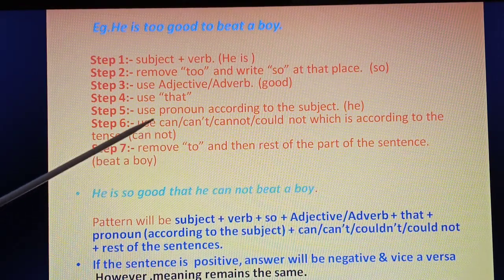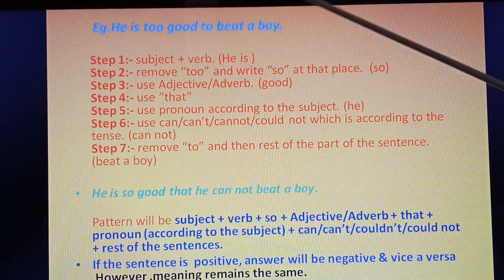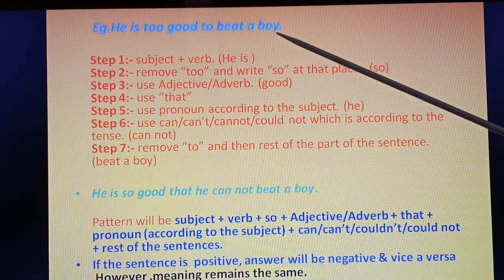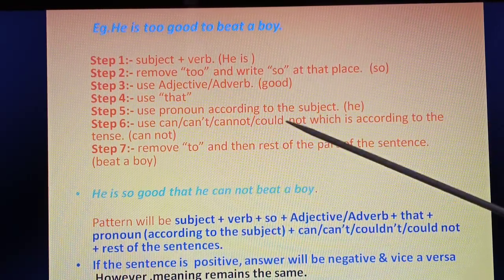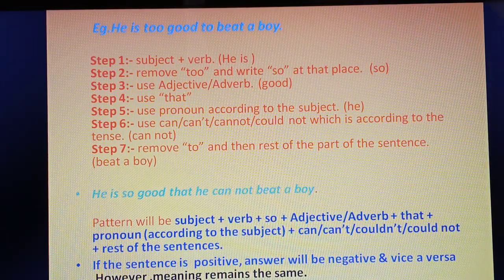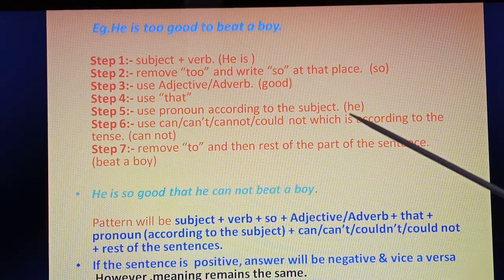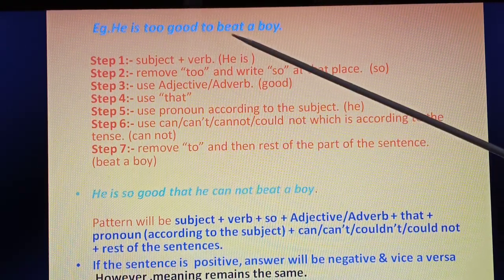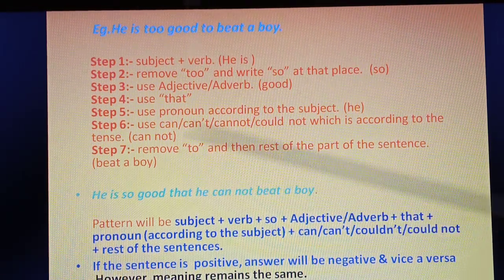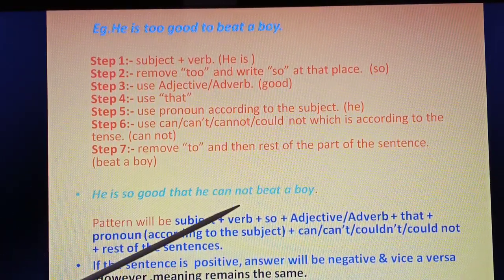Then you have to use either 'can', 'can't', 'cannot' or 'could not' according to the tense. Here it will be 'cannot' because it is simple present tense. If this sentence was in the past tense, it would be 'could not'. Understood? Always it is a negative. If 'too' followed by 'to' is there, remember, you have to use either 'can't', 'cannot' or 'could not'. After that, you have to remove 'to'. The rest of the sentence will remain as it is: 'beat a boy'. So the answer would be: 'He is so good that he cannot beat a boy.'